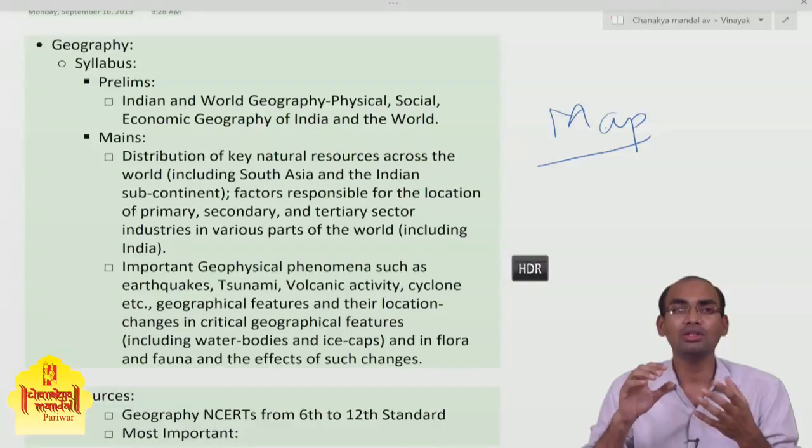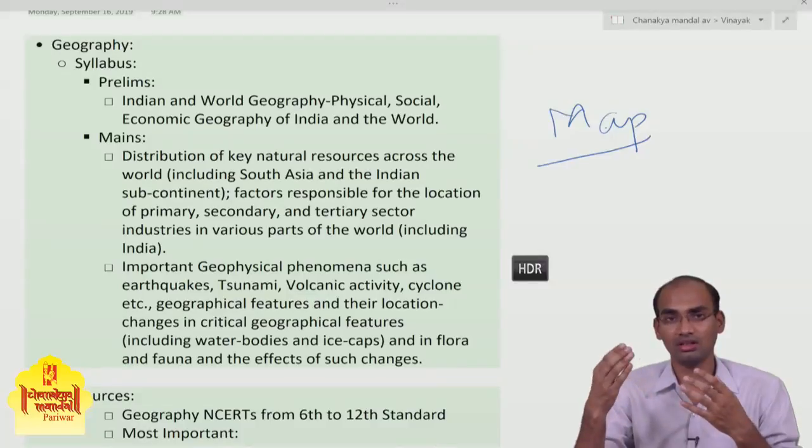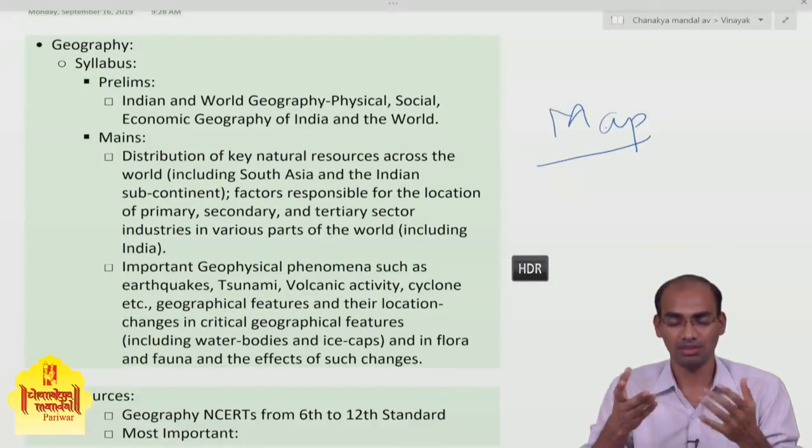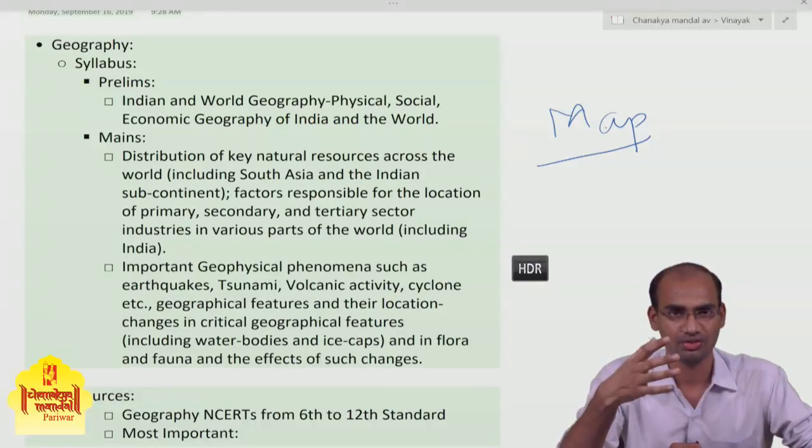Also UPSC asked questions based on the locations of various national parks or other environmentally important locations.